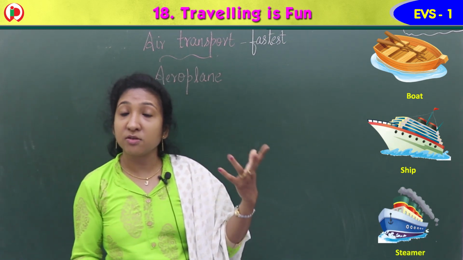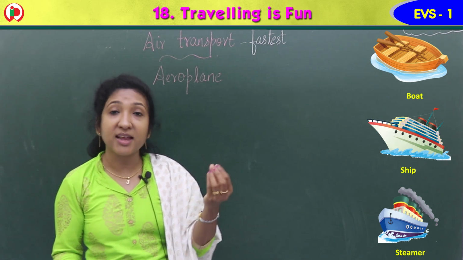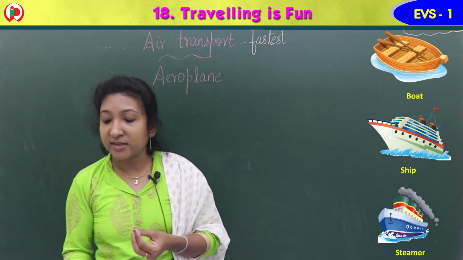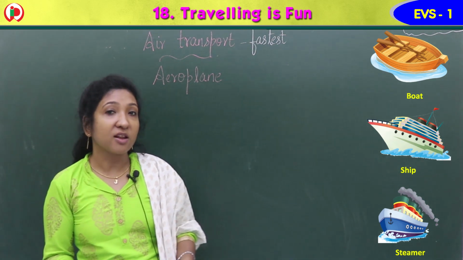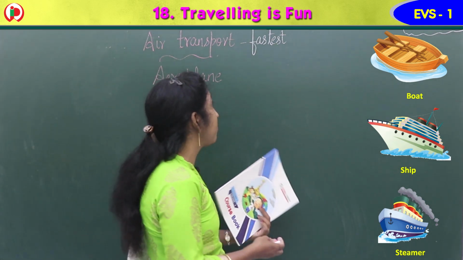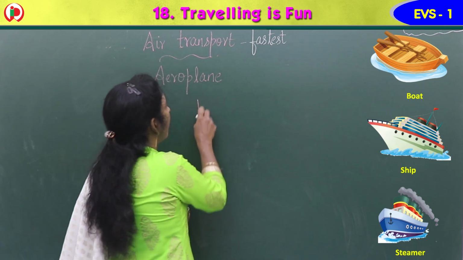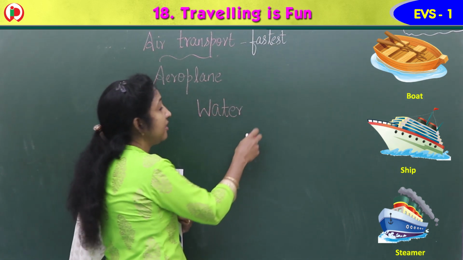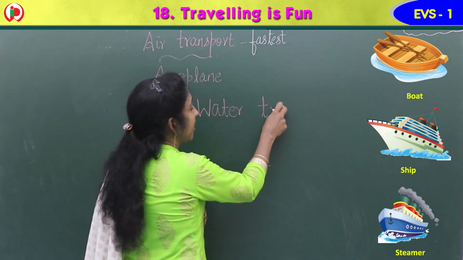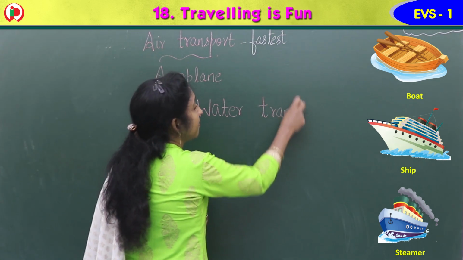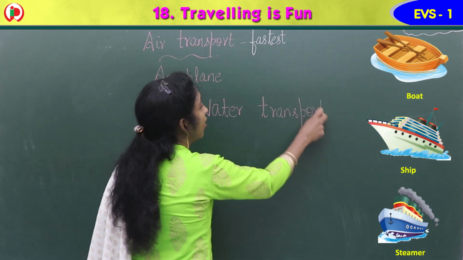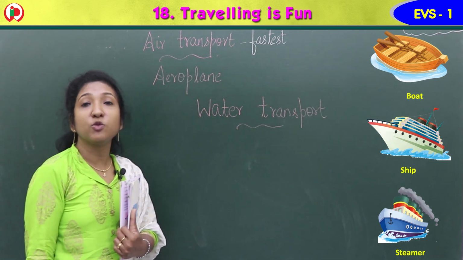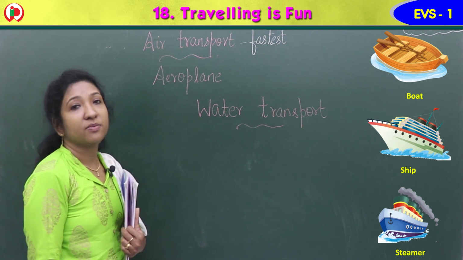These are the transport that moves in water, so they are called water transport. Water transport, the means of transport that moves in water.